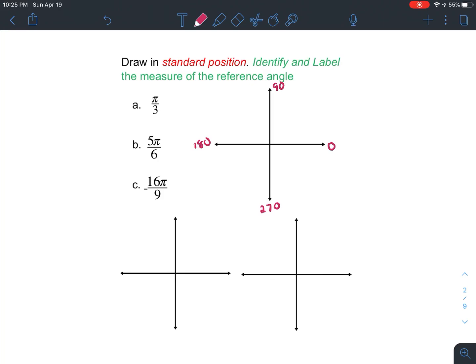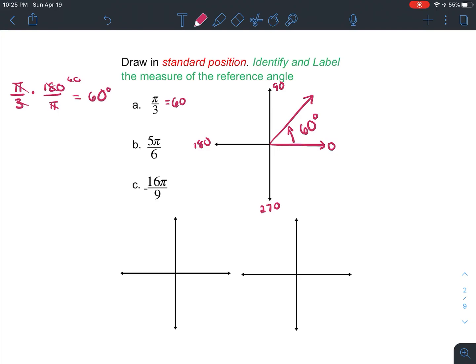One way of drawing these is to actually convert our radian into degrees and put it in the correct quadrant based off of the degree measure. So pi over 3 is equal to 60 degrees. So that's going to be an angle in quadrant 1, 60 degrees.